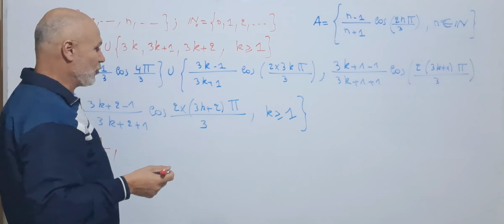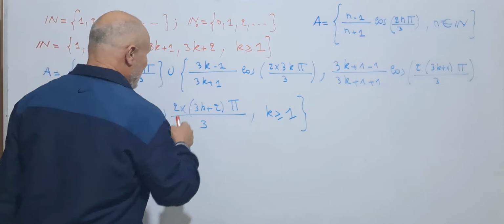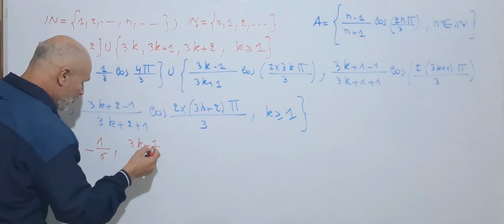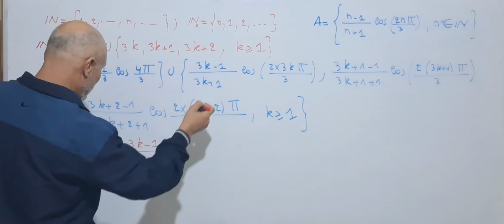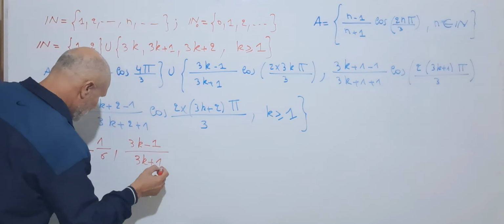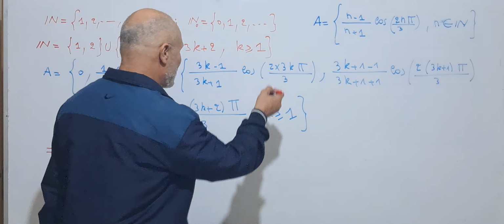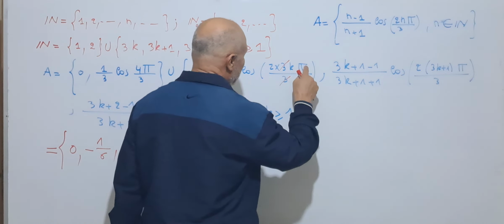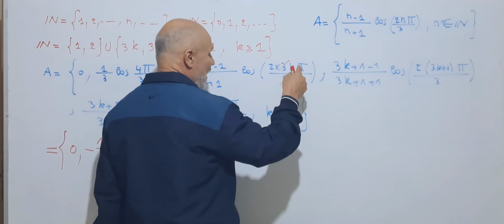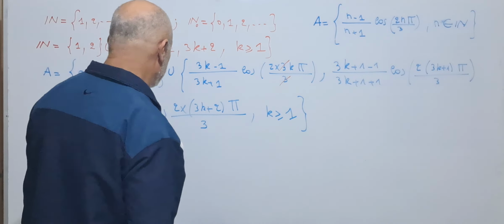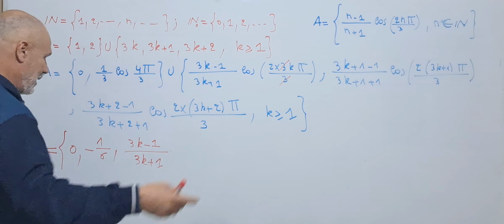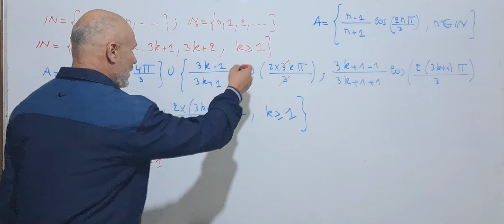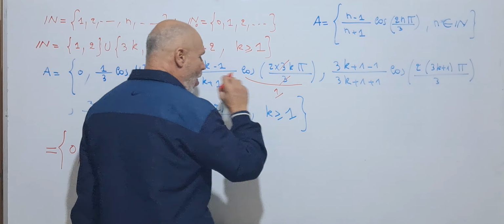For this one, we carry 3k minus 1 over 3k plus 1, cosine, so we simplify 3 with 3, and cosine 2k pi, k a natural number, so this is 1.